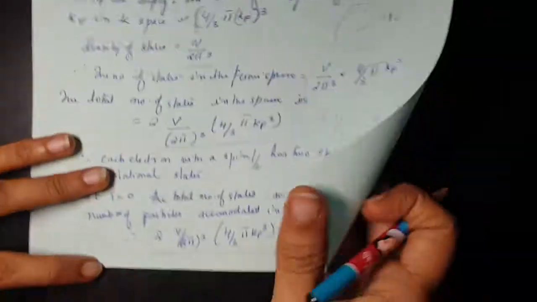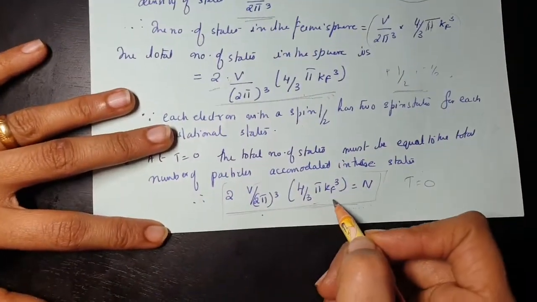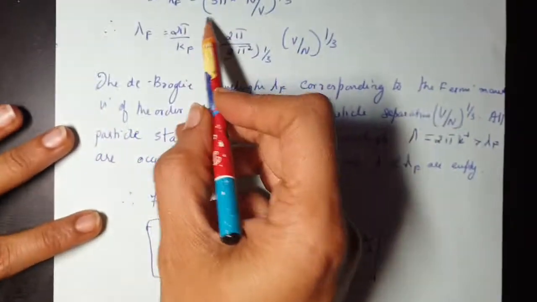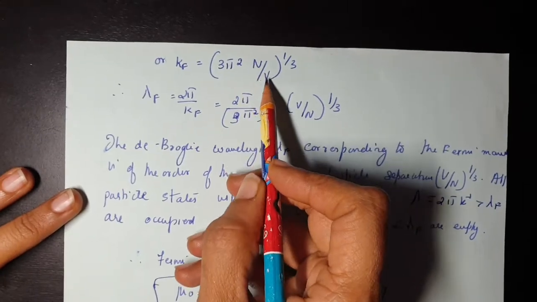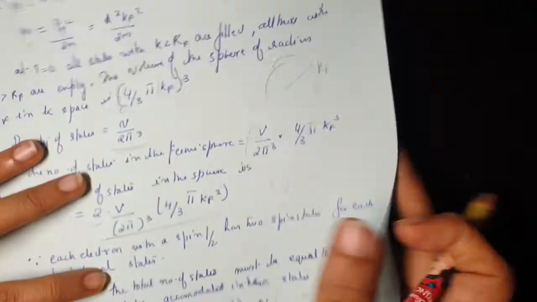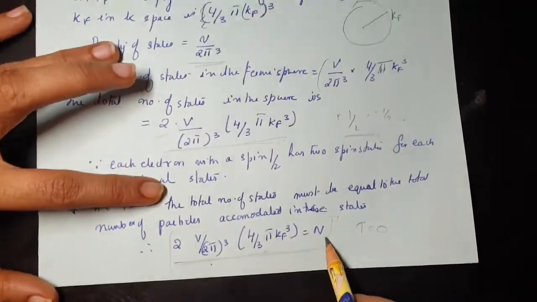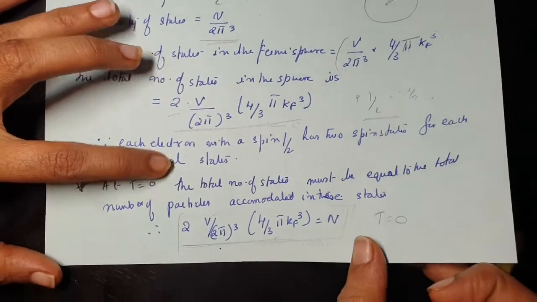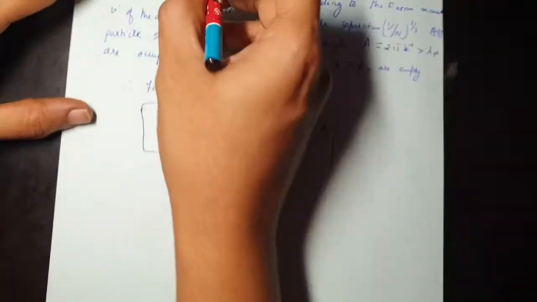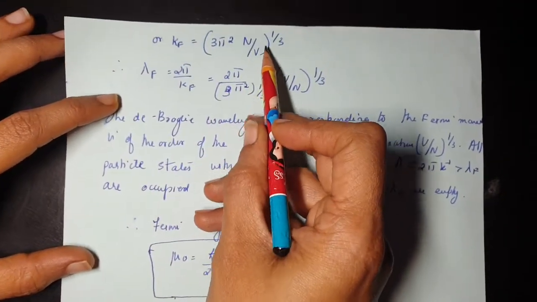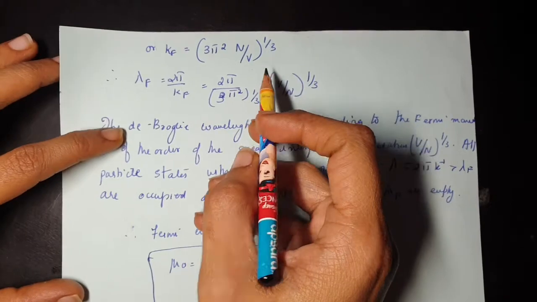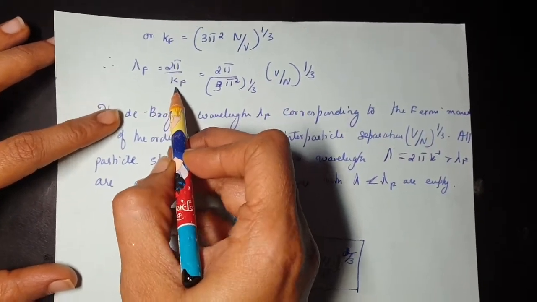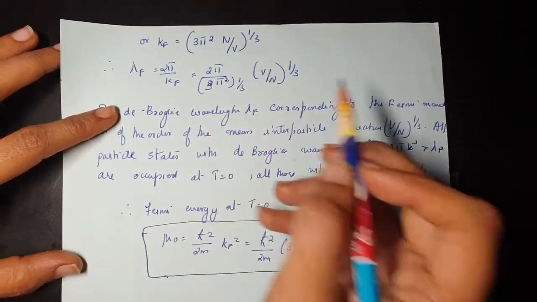From this equation I am going to write out the value of kf. I get kf equal to 3 pi square n by V, where n is the number of electrons. So kf is 3 pi square n by V whole raised to 1 by 3, and lambda is equal to 2 pi by kf, so 2 pi by this value.